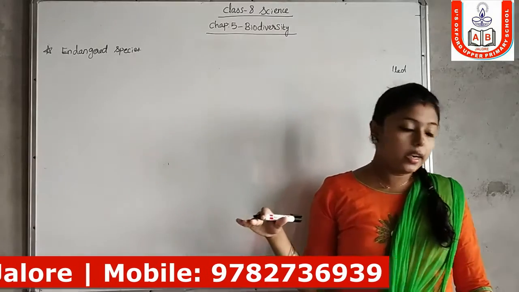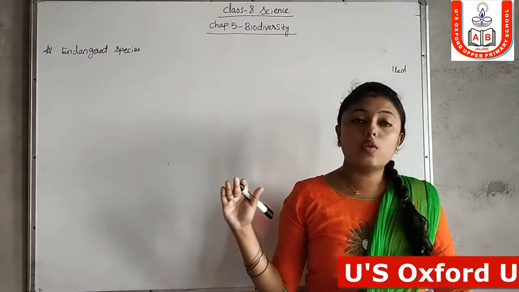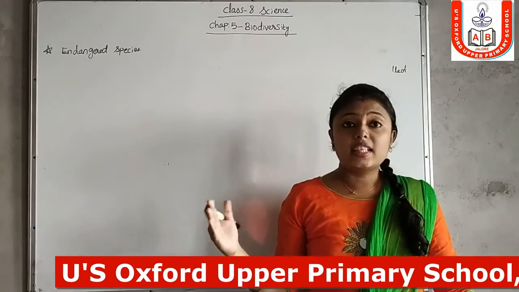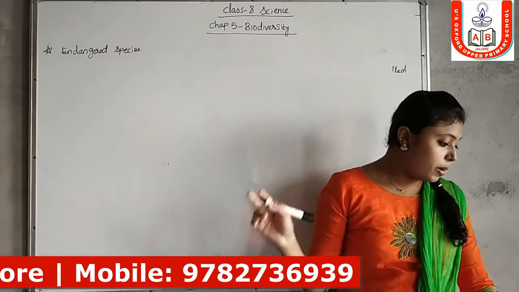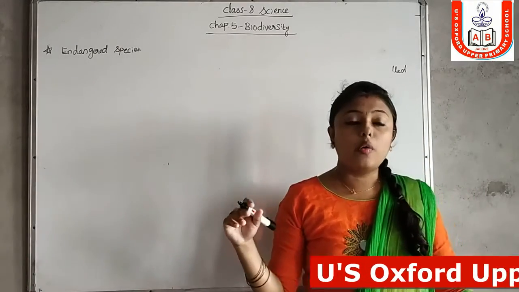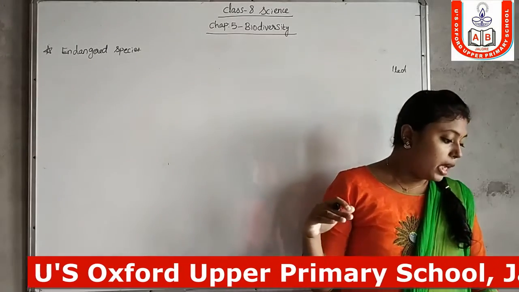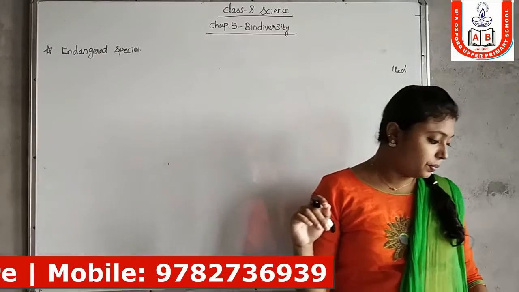Their number is only within a limit. They may become extinct in the future. These type of species are called endangered species. Organisms whose count is decreasing below a certain limit and are at the margin of extinction.